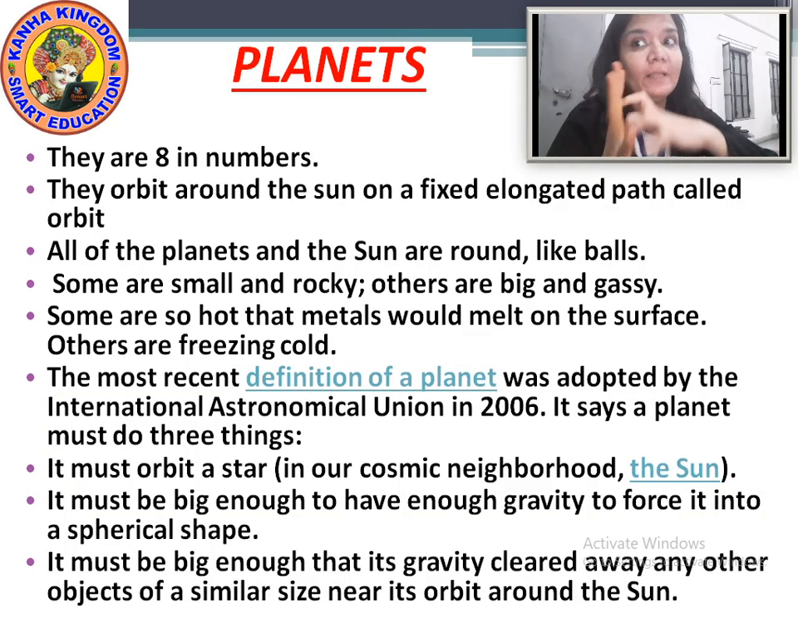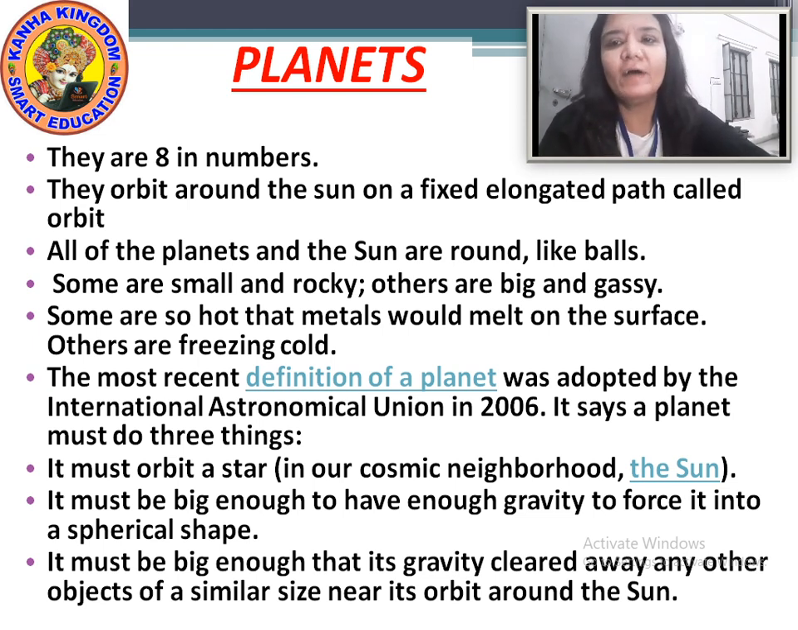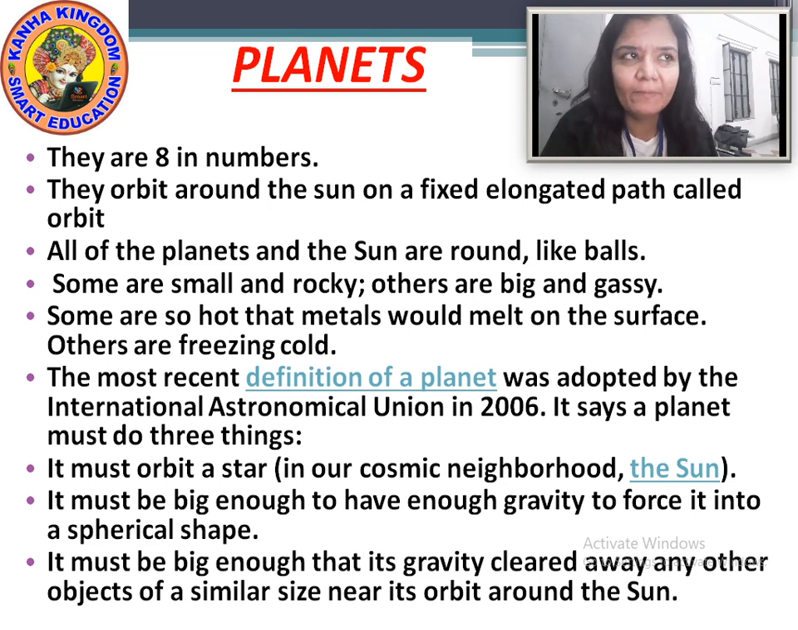Now talking about the planets, okay? While I had taught you the solar system, I had told you about the planets also. How many planets are there? There are 8 planets. Now more knowing about these planets is that these planets rotate on their own place and revolve around the sun. I repeat again. All the planets rotate on their places and revolve around the sun.